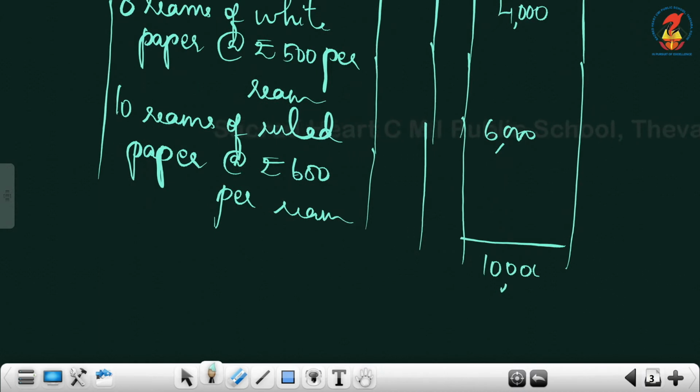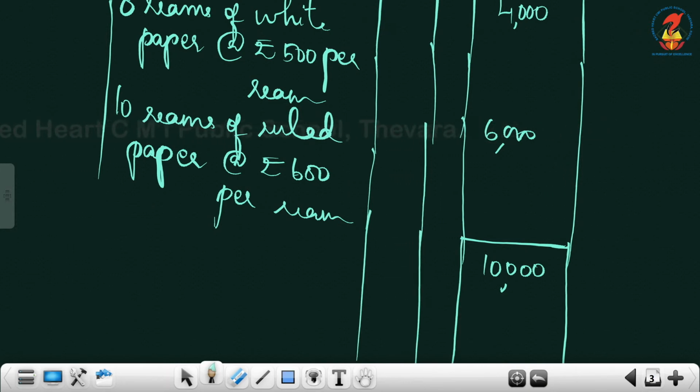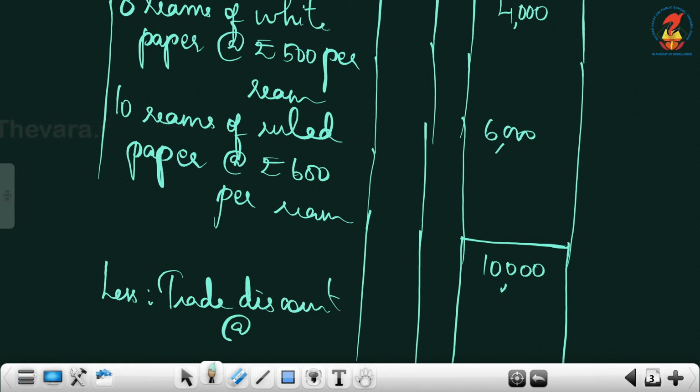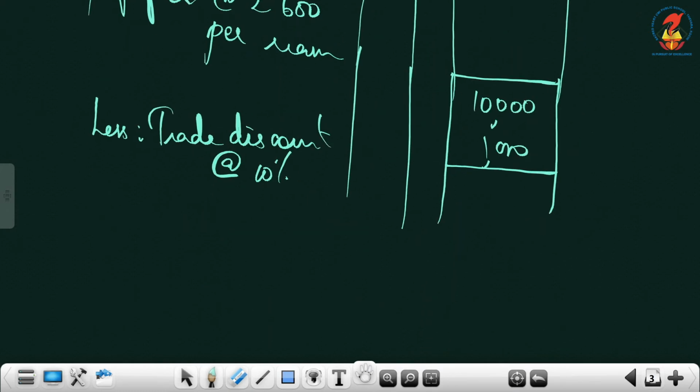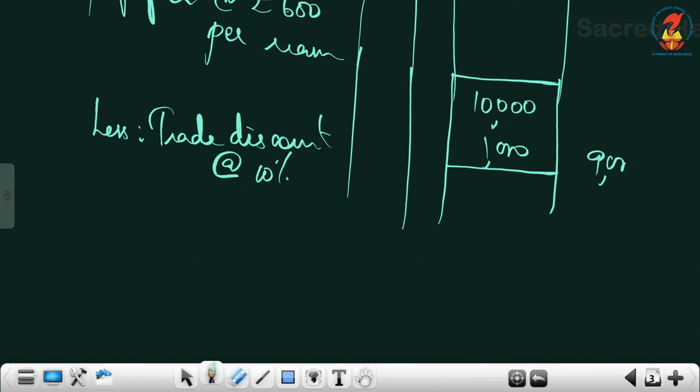10,000. Then you must draw a small line in the details column, then write the total in the details column itself. Then on the next line, in the particulars column, you must write less, everywhere you are writing the same. Trade discount at the rate of 10%, compute 10% on 10,000. So it is 1,000, just cut 1 0. Again draw a small line in the details column. Finally, the final figure you write in the outer column.